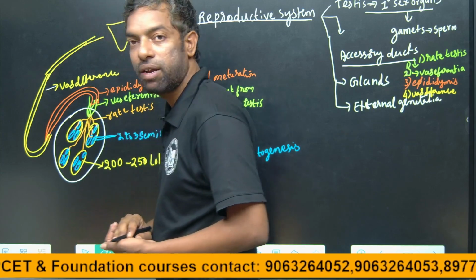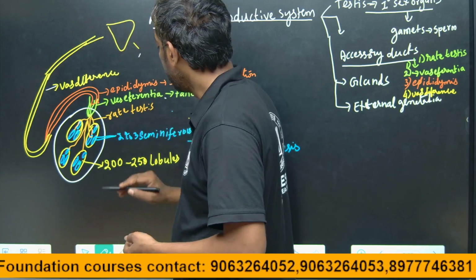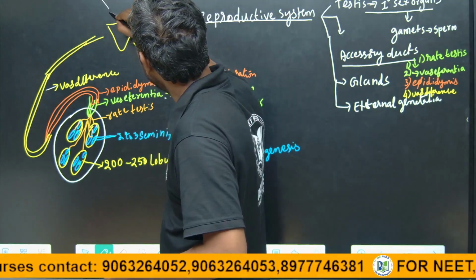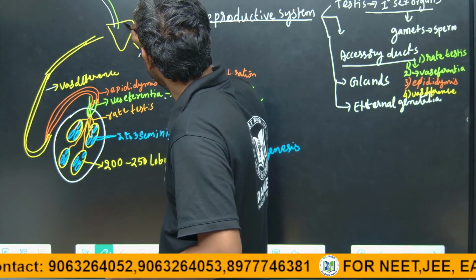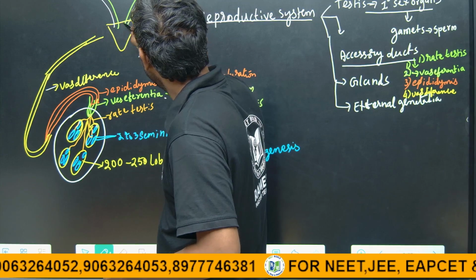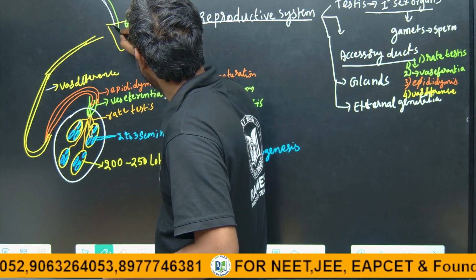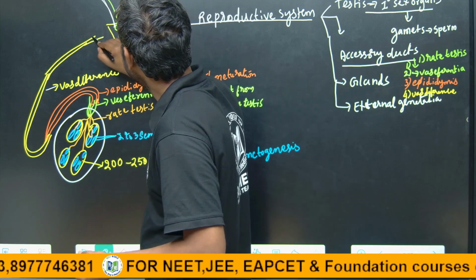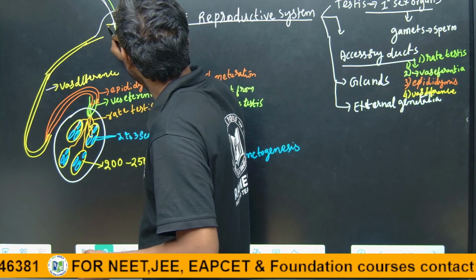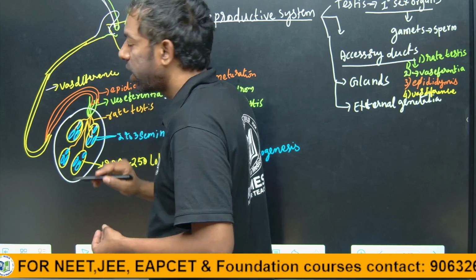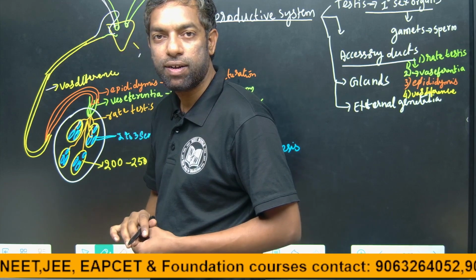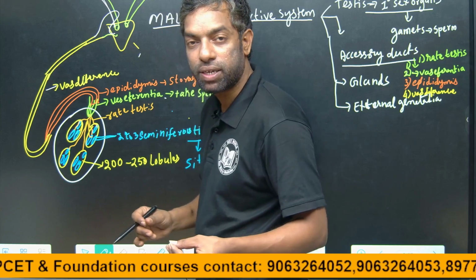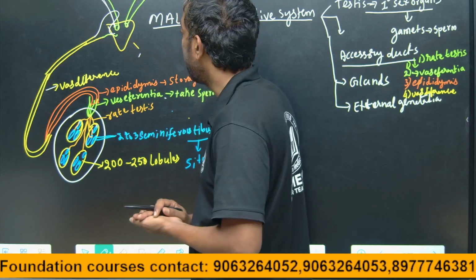This is the urinary bladder, and there are ureters that enter the urinary bladder. There are two vas deferens from the two testes, and the two vas deferens enter.